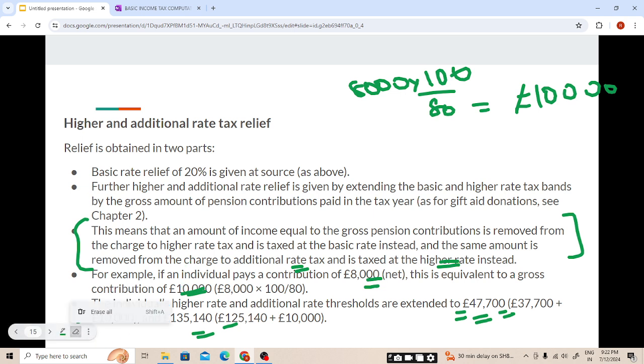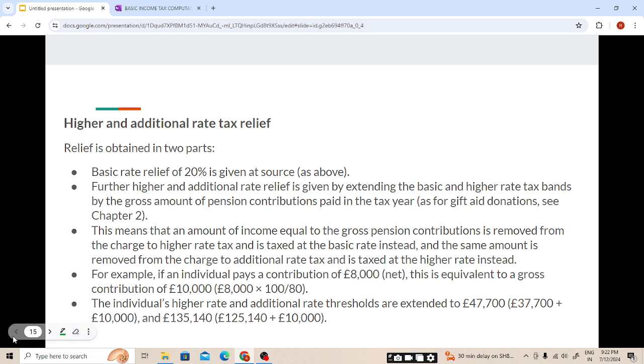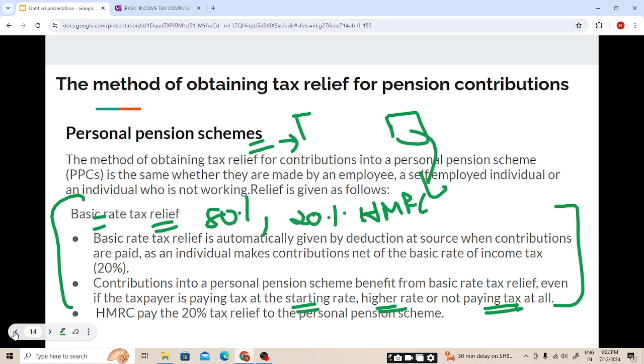So in case of personal pension schemes, tax relief is available by basic rate tax relief and additional or higher rate tax relief. So for the personal pension scheme, the tax relief is available in the same manner as the gifted donation, but first we will be calculating the maximum amount of pension contribution on which tax relief is available.